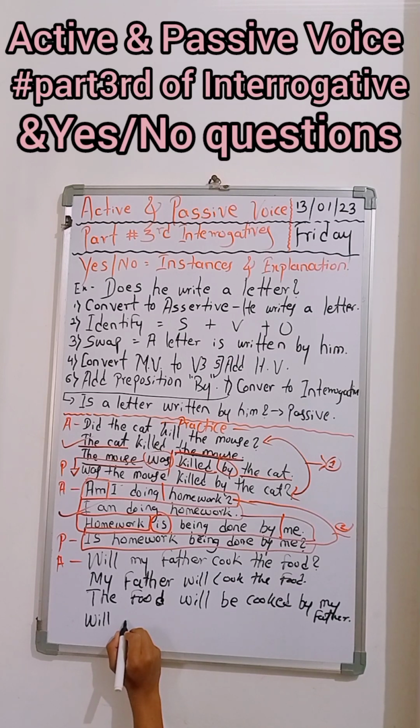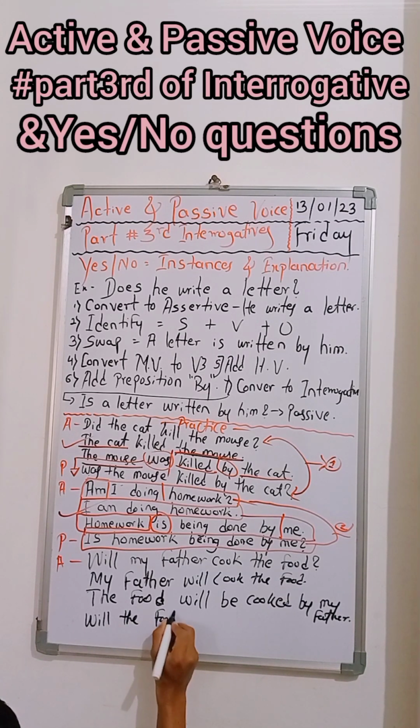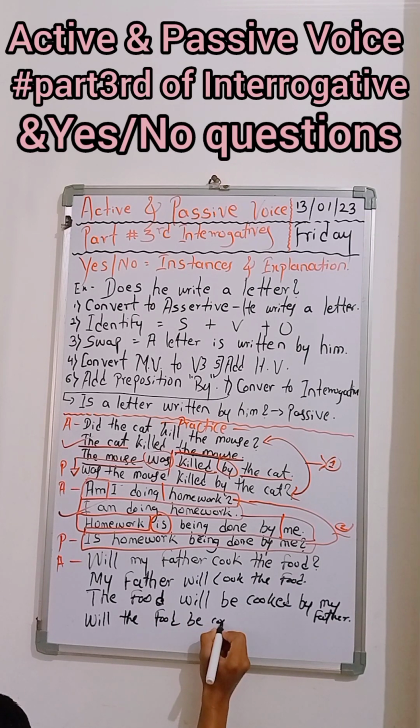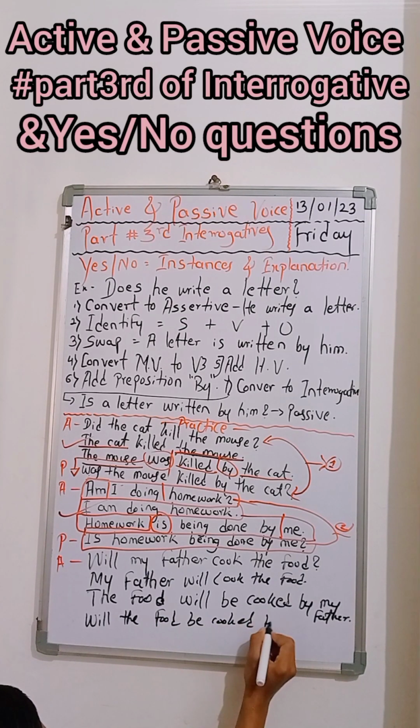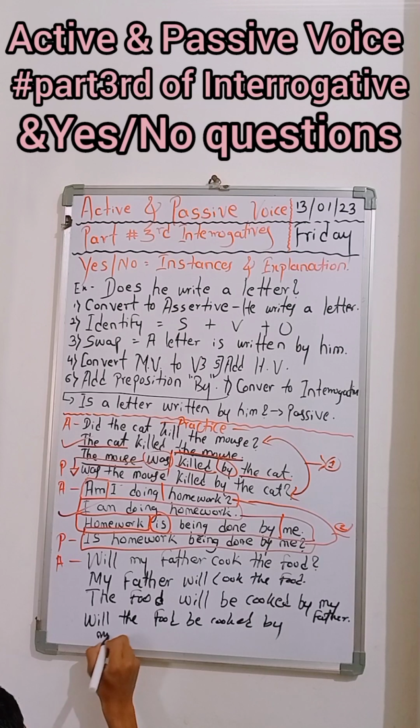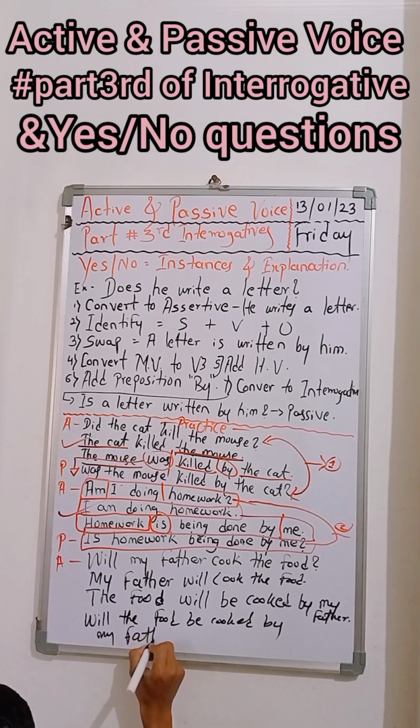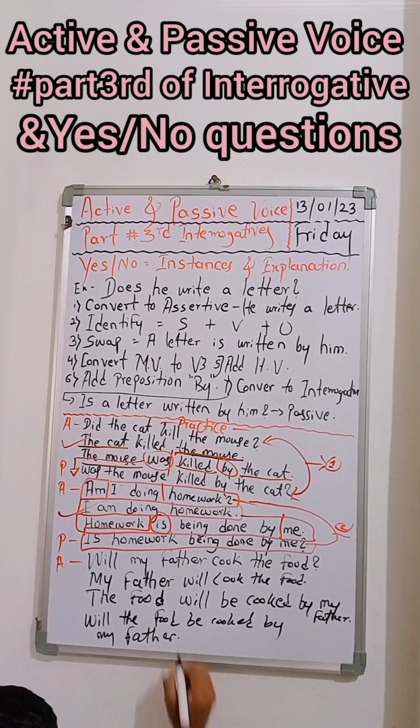Will the food be cooked by my father? This is the last. Again, you have to add the question mark. You should not forget.